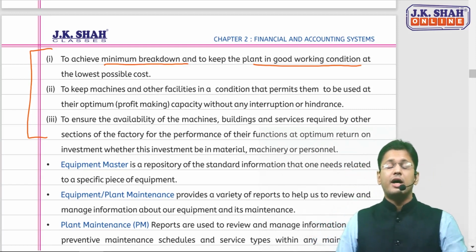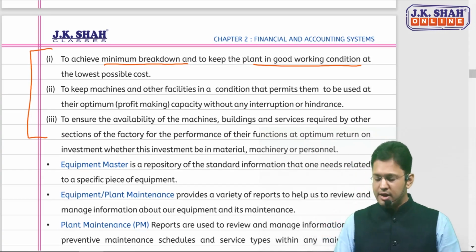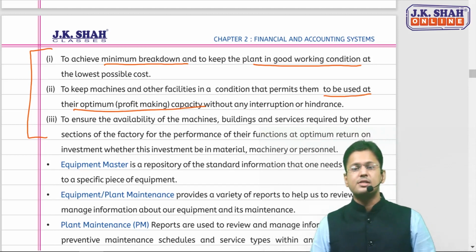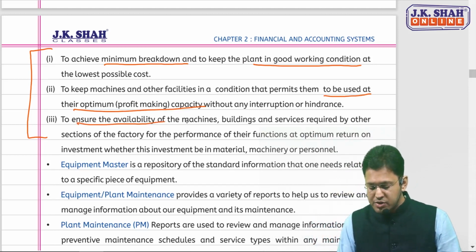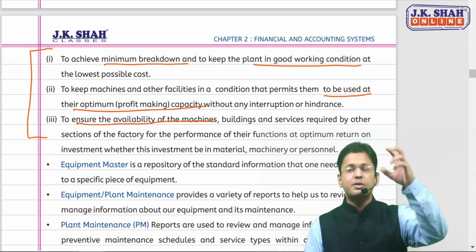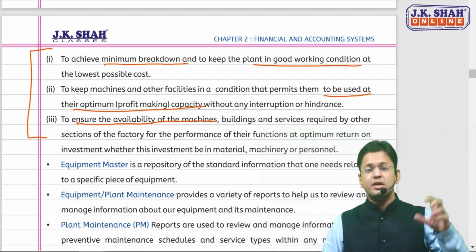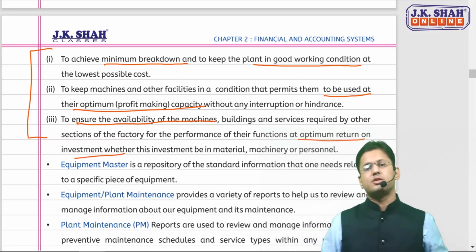So that our machines, our facilities work in such a manner that we can use them at the optimum capacity without any interruption or hindrances. And third, to ensure that the machine, that particular asset, becomes available for usage by other sections of the organization, by other departments also, ensuring optimum return on investments.